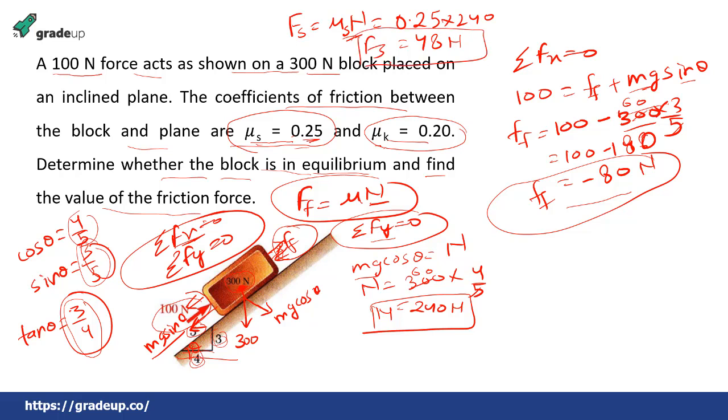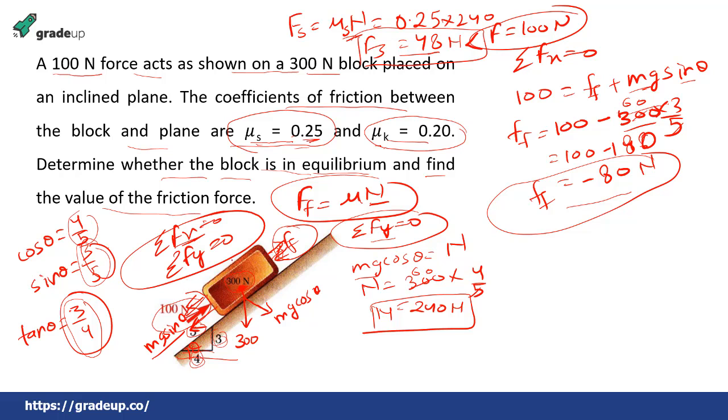Coefficient of static friction gives the maximum value of friction, or the maximum resistance force with which the object can oppose the motion. Since this maximum value of friction force is less than the applied force of 100 Newton,